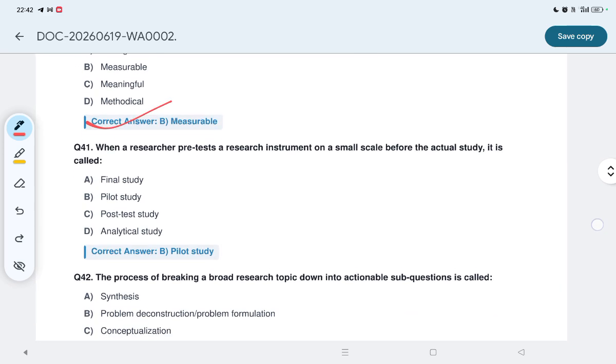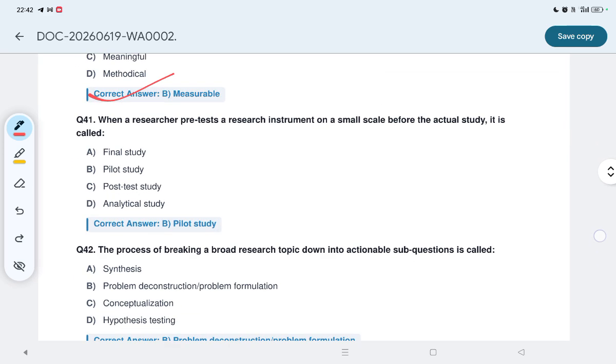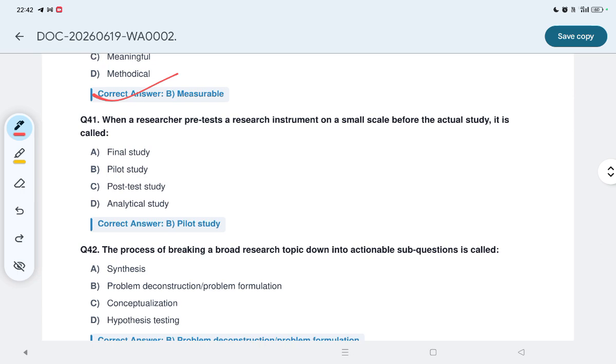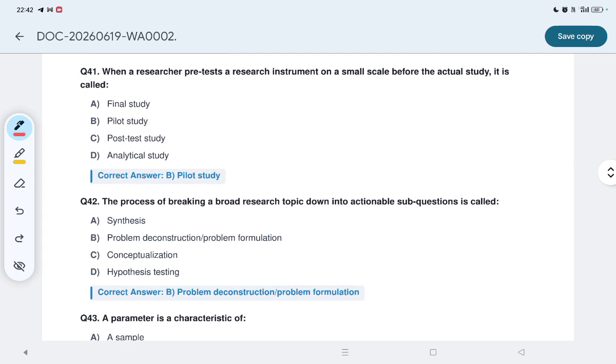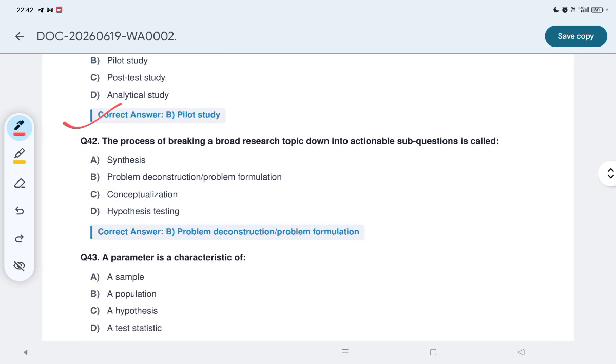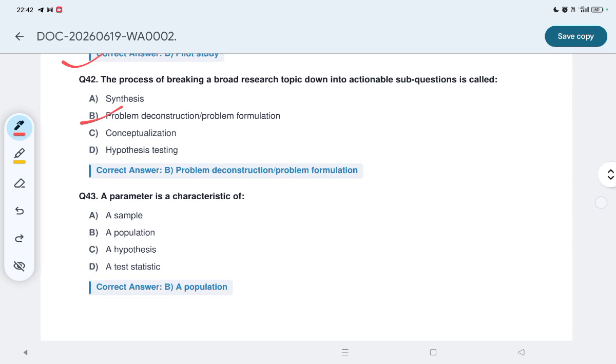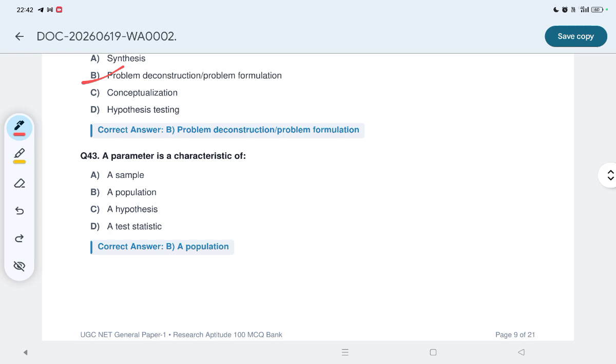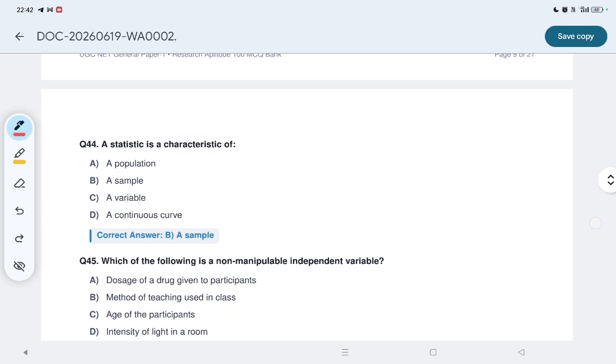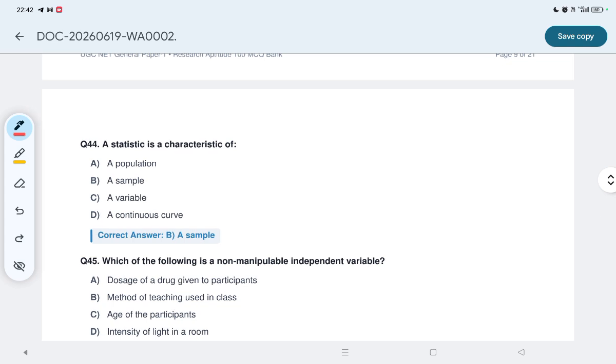Okay, when a researcher pre-tests a research instrument on a small scale before the actual study, it is called, क्या कहते हैं इसको? It is pilot study, PILOT study. The process of breaking a broad structured topic down into actionable sub-questions is called, this is problem deconstruction and problem formulation, you can say it. A parameter is a characteristic of B, a population. Let us see question number 44. A statistic is a characteristic of B, a sample.